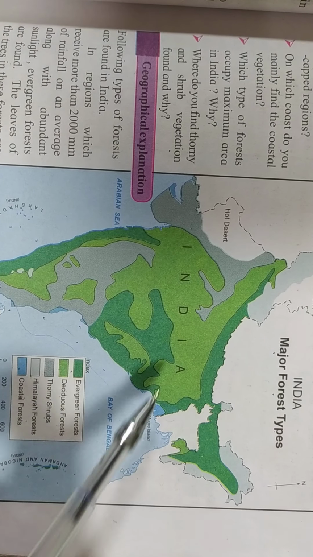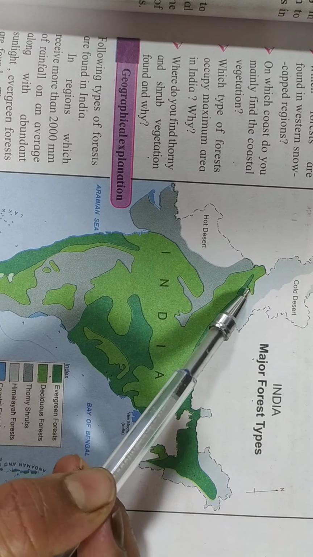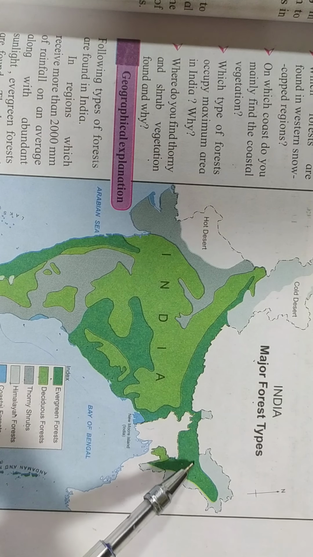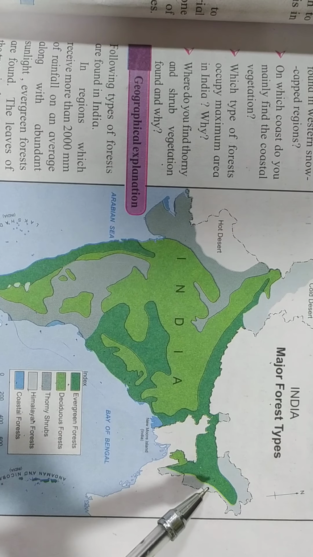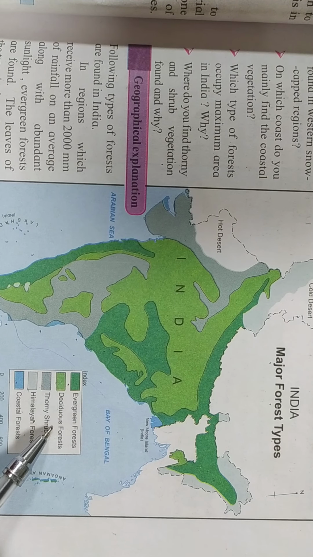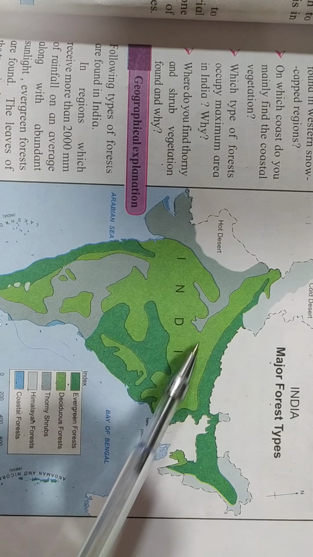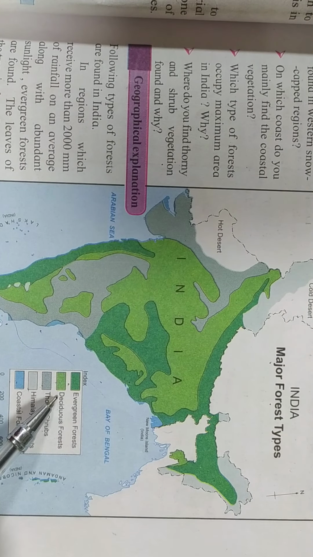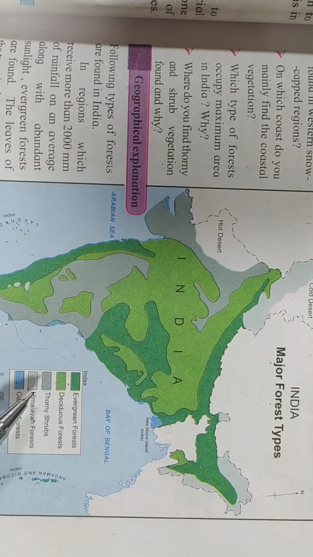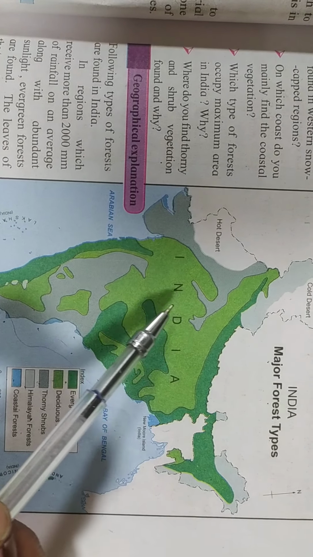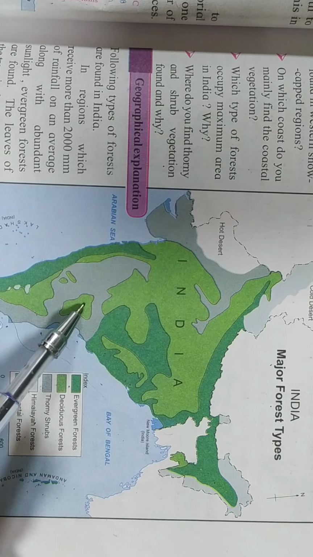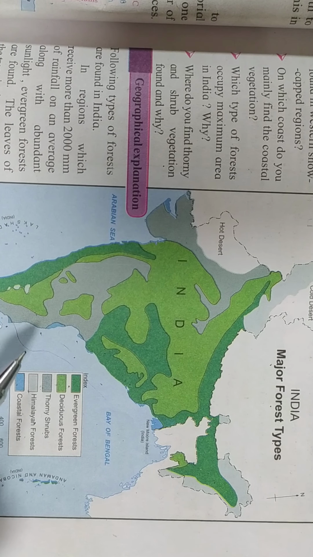Fine. So let us take a look at the map. Here we see a stretch or a band of dark green color, which suggests that it is covered with evergreen forest if you take a look at the index simultaneously. Now, this major portion of the country is covered by deciduous forest, which we can see here in the index, right? Then thorny shrubs, which are shown with the help of dark grey color, can be seen here in parts of Rajasthan and Gujarat and also in the central peninsular region.